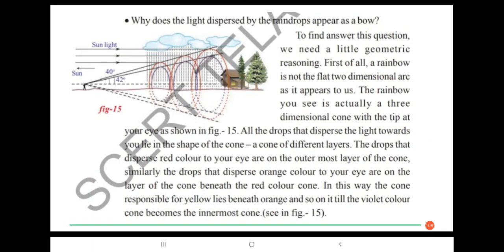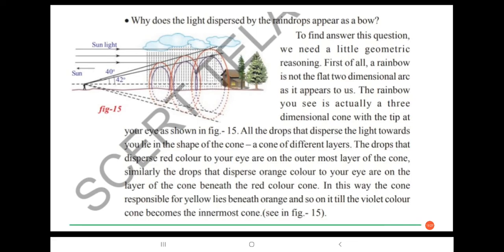Why does the light dispersed by the raindrops appear as a bow? To find the answer to this question, we need a little geometric reasoning. First of all, a rainbow is not the flat two-dimensional arc as it appears to us.